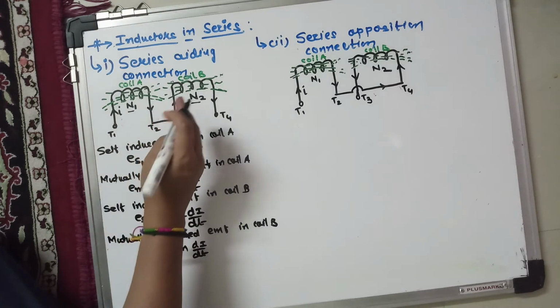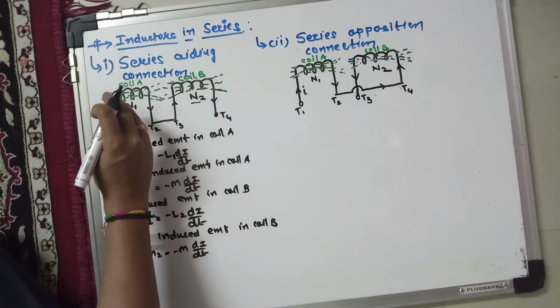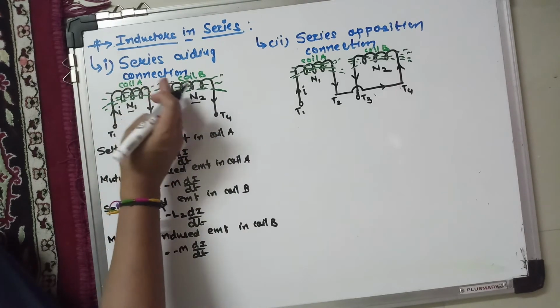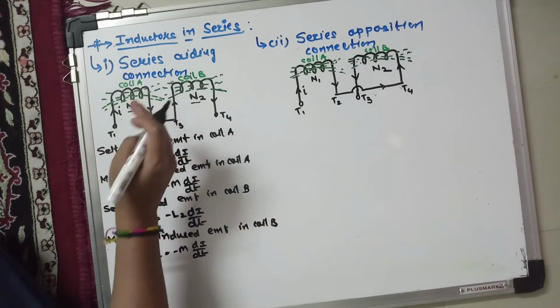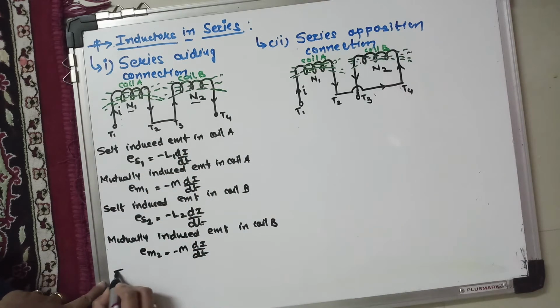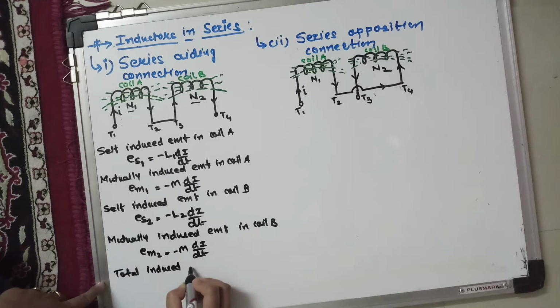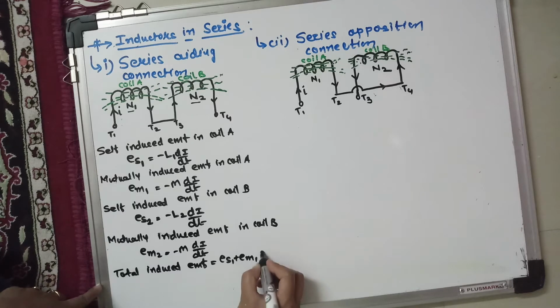When the fluxes are additive, meaning the direction of current in both the coils is the same, the fluxes produced by both the coils help each other. At that time the direction of the self-induced EMF and the mutually induced EMF are the same, so all the minus signs are there. So the total induced EMF in this series connection is given by the algebraic sum of all the induced EMFs: ES1 plus EM1 plus ES2 plus EM2.